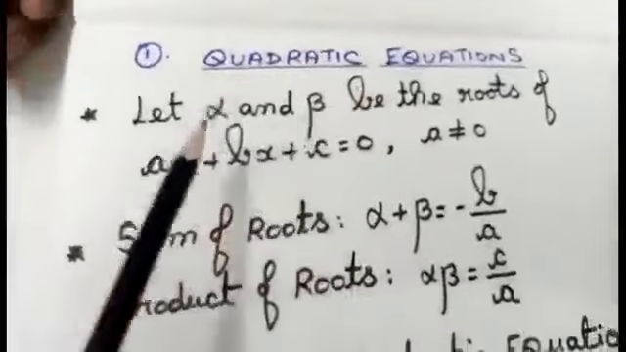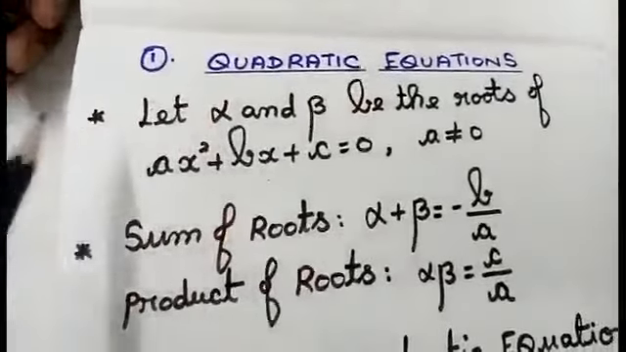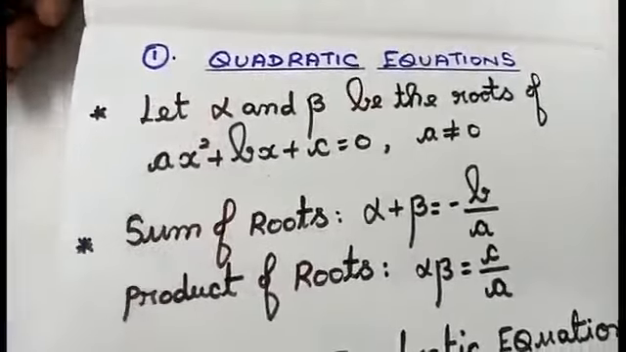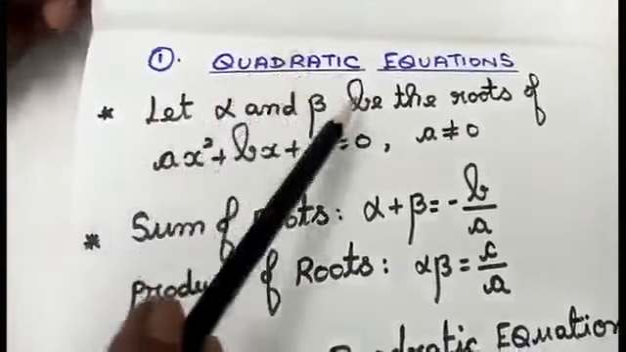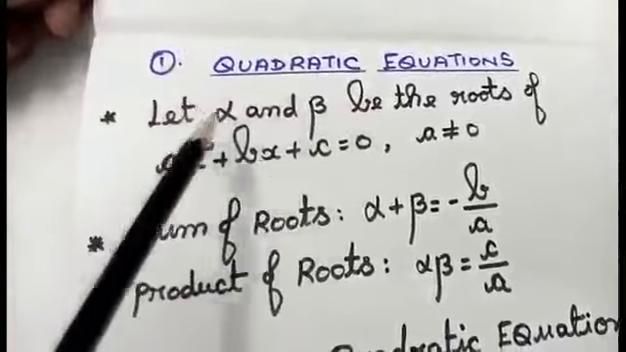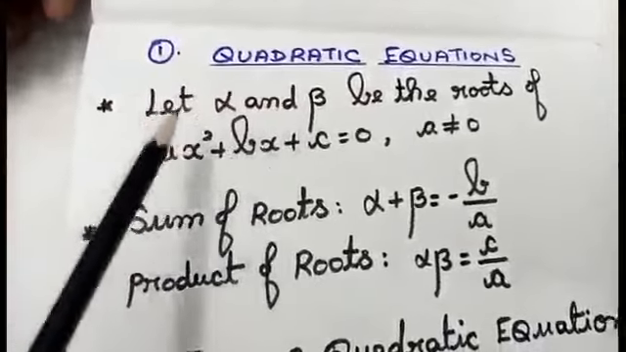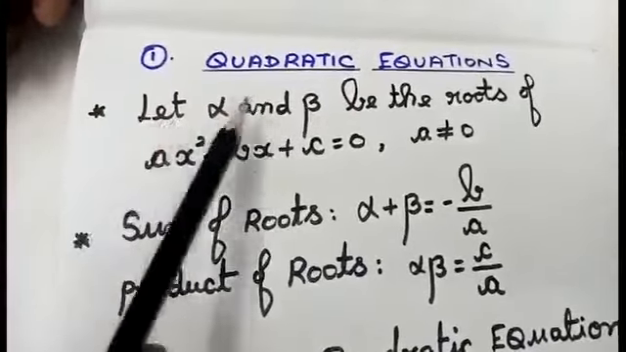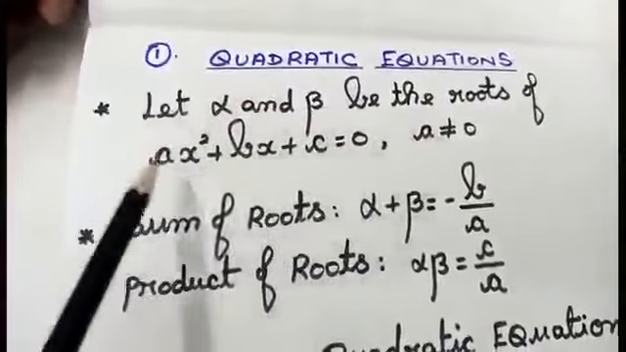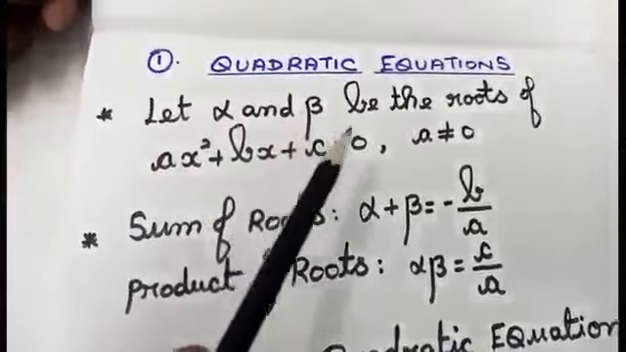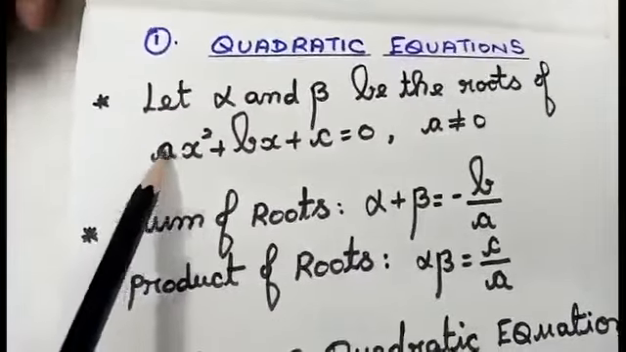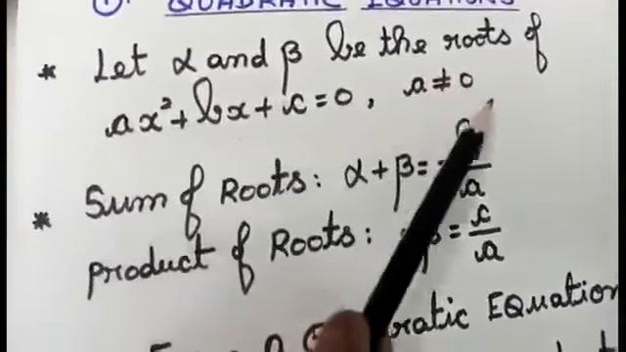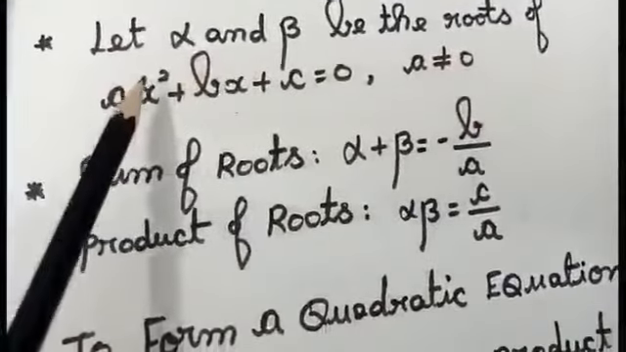Quadratic equation. Here I am going to have three concepts. The first one is, what is a quadratic equation? I am going to have two roots, that is alpha and beta. So first I am going to write like this: let alpha and beta be the roots of ax square plus bx plus c equal to 0, where a, that is the coefficient of x square, must not be equal to 0. This is the first procedure.